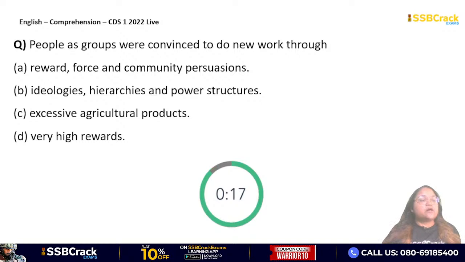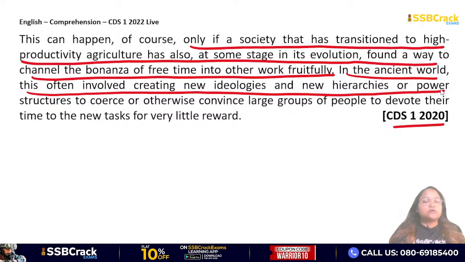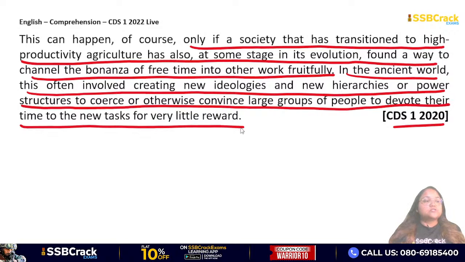People as groups were convinced to do new work through reward, force and community persuasions, ideologies, hierarchies and power structures, excessive agricultural products or very high rewards. यहाँ पे अगर आप जाओगे वापस, people as groups were convinced to do new work through, and you can go to the last sentence of the passage. In the ancient world, this often involved creating new ideologies and new hierarchies or power structures to coerce or otherwise convince large groups of people to devote their time to the new tasks for very little reward. So what is your answer then?